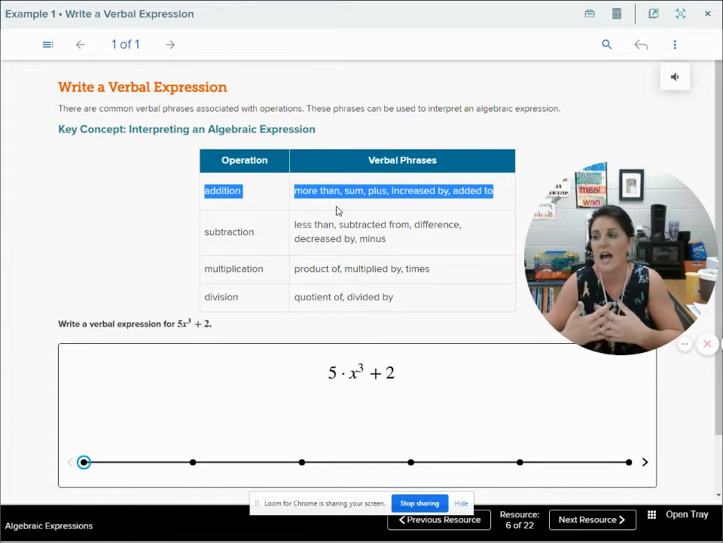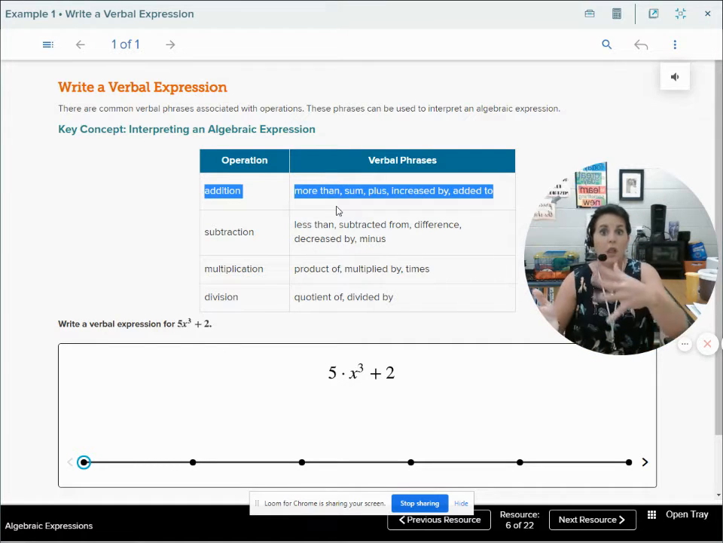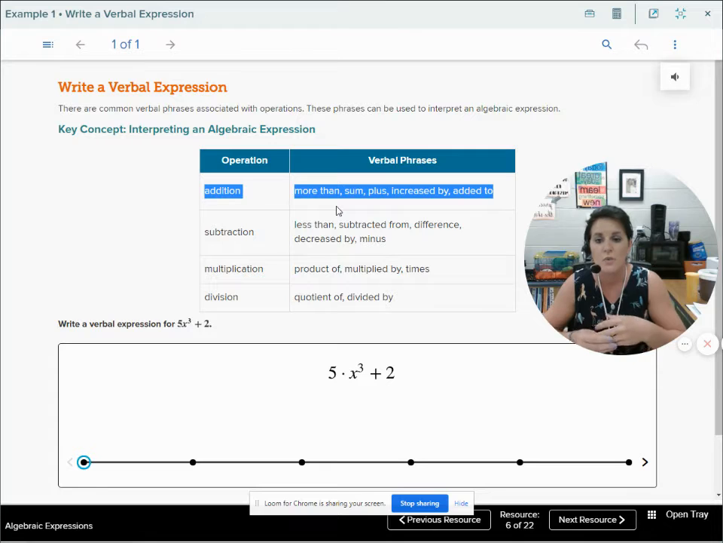If I say I have $5 more than Jackie, then whatever Jackie has plus 5 gives me what I have, because I have $5 more than her. Subtraction: we've got less than, subtracted from, difference, decreased by, minus. All of these mean the same thing as subtraction. And of course, multiplication is the product, multiply, times, doubled, tripled. We know that those imply multiplying by 2 or 3, quadrupled, times by 4.